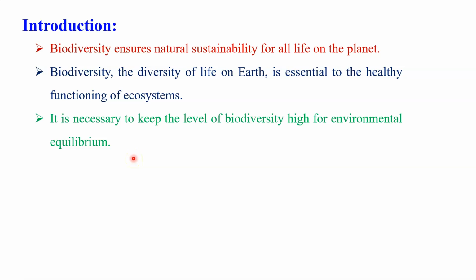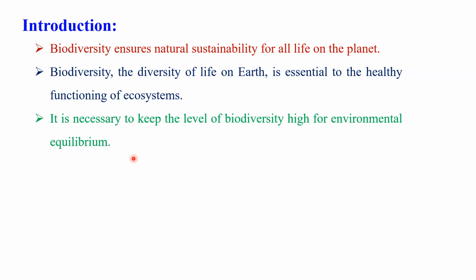If we are not able to maintain a high level of biodiversity at the global level, then definitely it affects all the biotic factors that are available on the surface, even human beings. Therefore, it is very important to keep the level of biodiversity high at the international level.